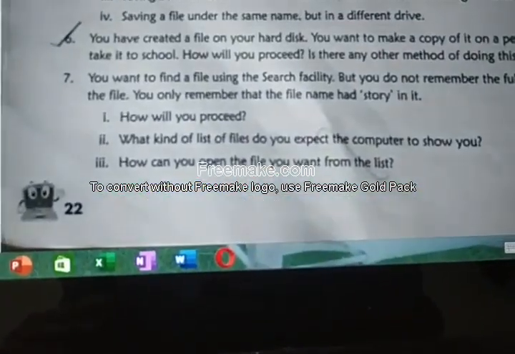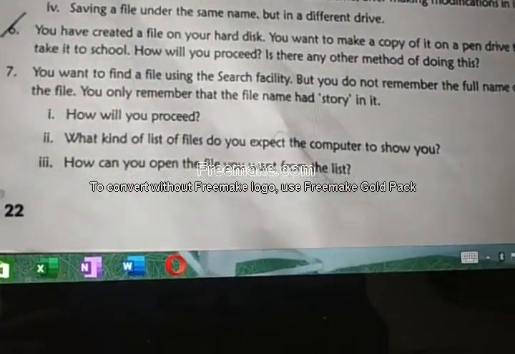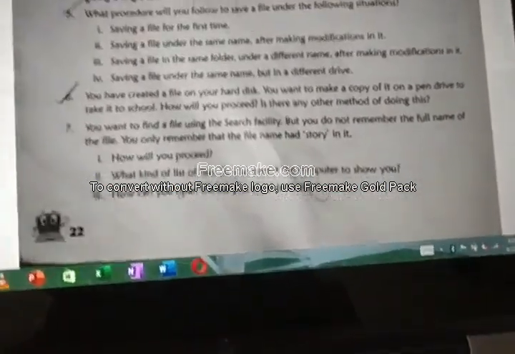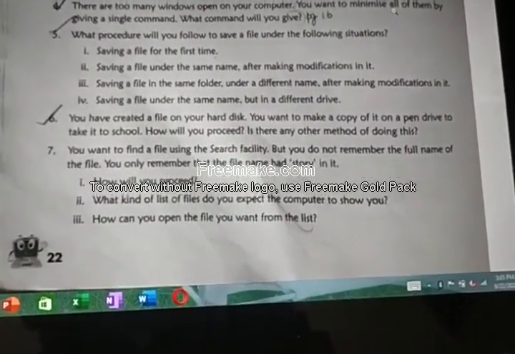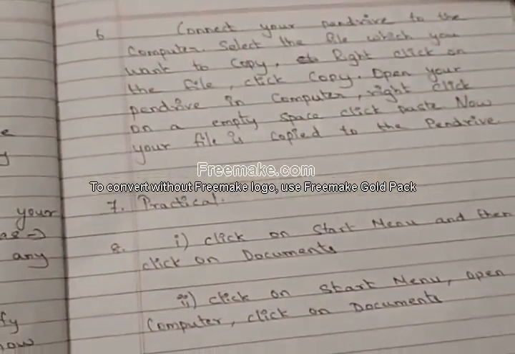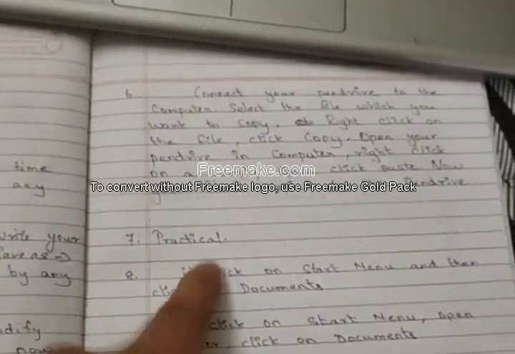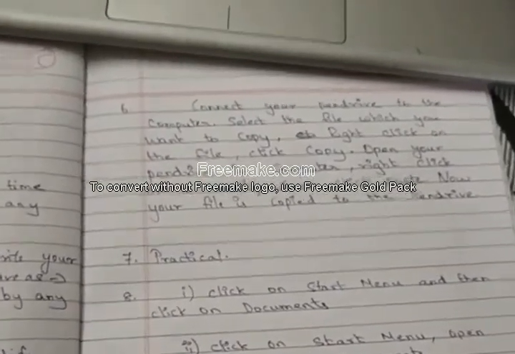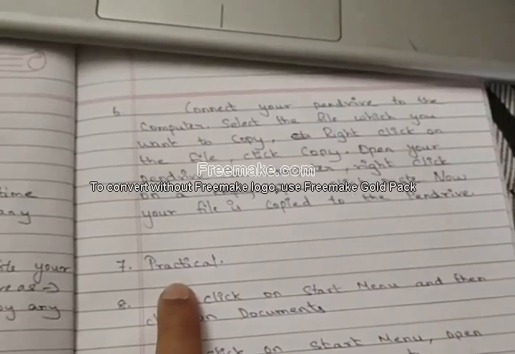Okay, seventh question. You want to find a file using search facility. See, this seventh question is not theoretical, it is practical. This one, after coming to school, we'll see. You can't write this like the fifth or sixth question. So near the seventh question, you write practical. After the school reopens, we will see that. And also, in the morning you saw one video, no, there they could have explained that. If not, no issues. After the school reopens, anyway we will be seeing. Okay, go for the next question.